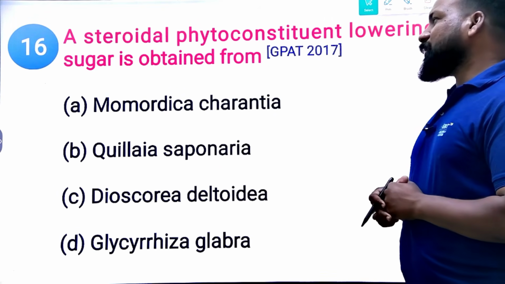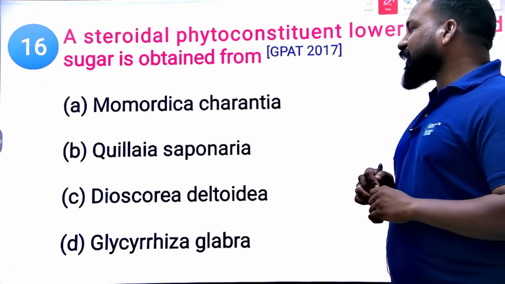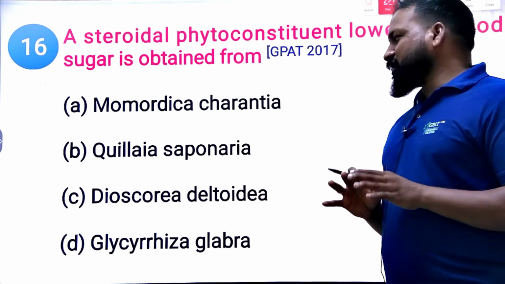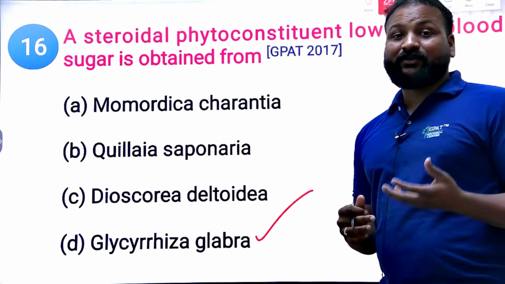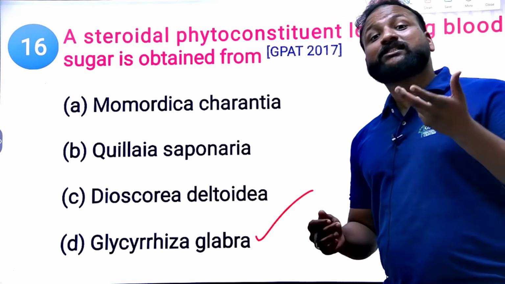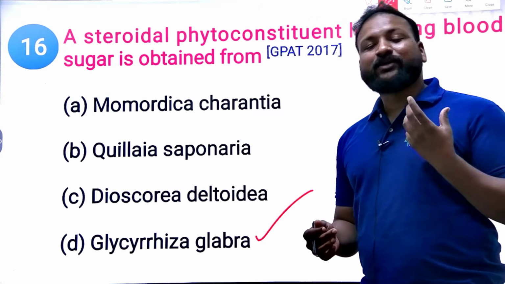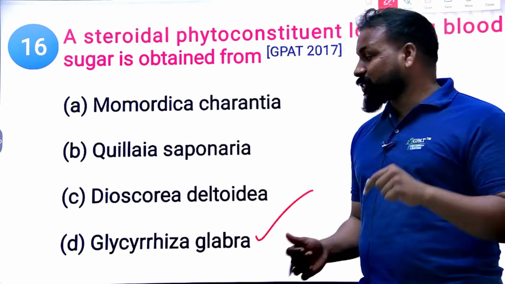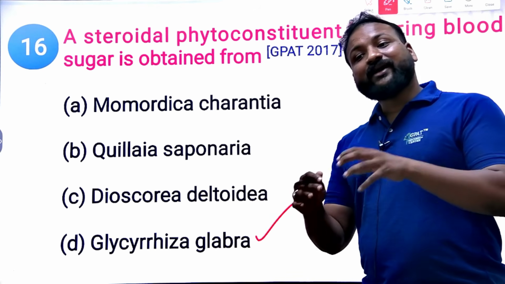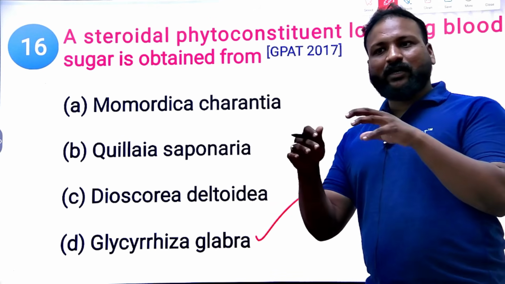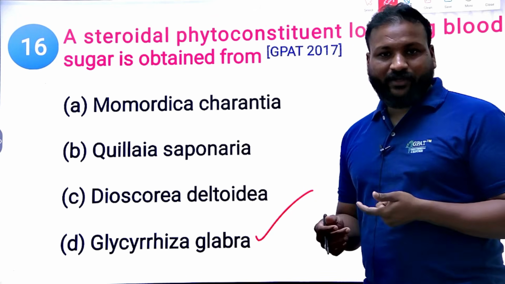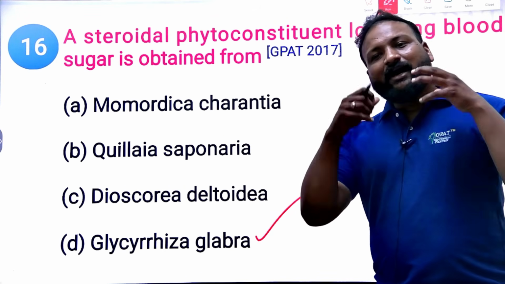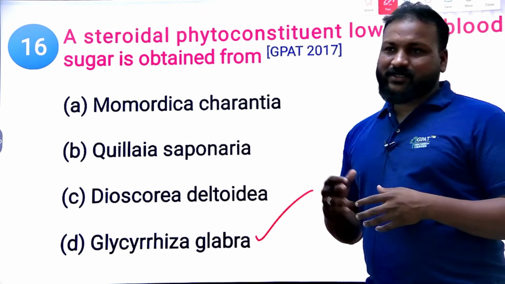Bitter principle. Here we can eliminate two options directly. One is Glycyrrhiza glabra, licorice. It is known to have the sweetest glycoside, with more sugar because of potassium and calcium salts. Licorice is known to be the sweetest root, and in Sanskrit it is known as atimadhur, because it is much sweeter.